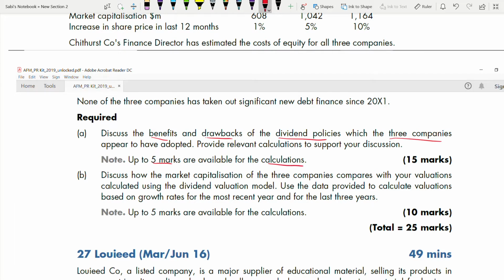B: discuss how the market capitalization of the three companies compare with your valuations calculated using the dividend valuation model. So it tells you which model you have to use to value the company. Use the data provided to calculate valuations based on the growth rate for the most recent year and for the last 3 years. The hint is here. They have clearly told you what you have to do. Up to 5 marks for calculations, again 5 marks for calculations and 5 marks for discussing.